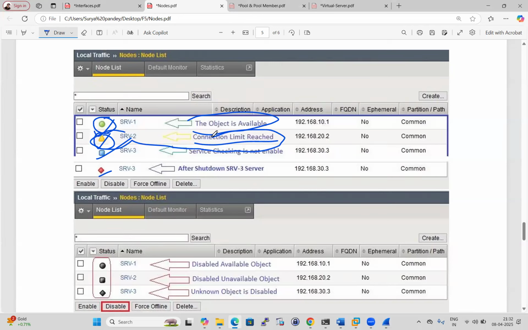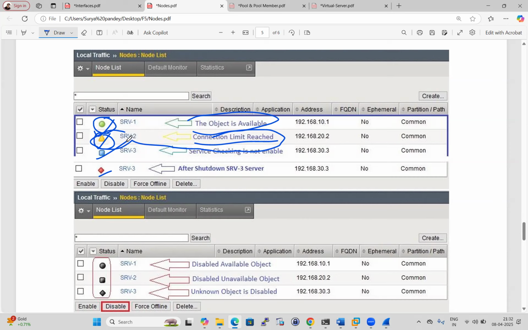And later, once the traffic is cleared, once communication has been completed between source and destination, at that time it will again show green. So it depends upon the memory, CPU, and the requirement of the application team who manage the applications hosted on that server, that node, and what the limit count, the connection capacity of that server is. Accordingly, we can keep control on our F5 LTM with the help of connection limit, guys.